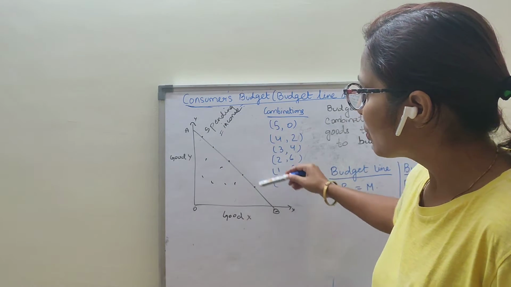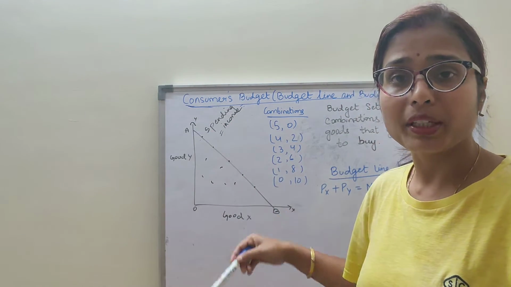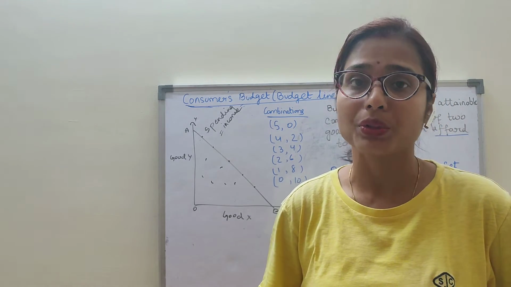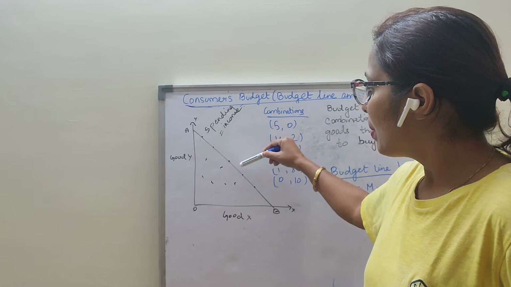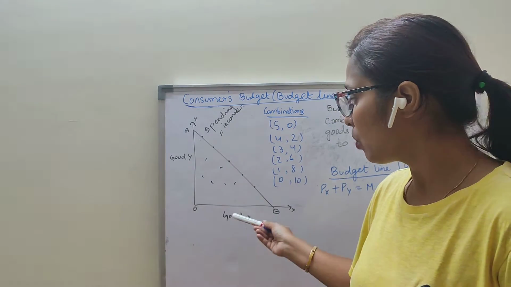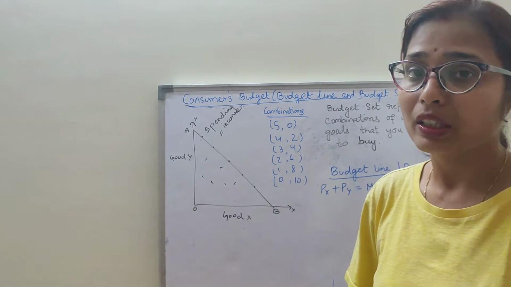Budget line is a line showing different combinations of two goods that a consumer can buy with his given income and given prices of both the goods. Anywhere on the budget line, the consumer is spending his entire income either on good X or on good Y or on both the goods. Clear?